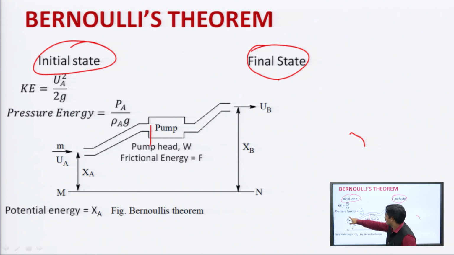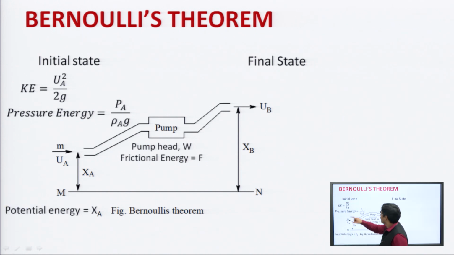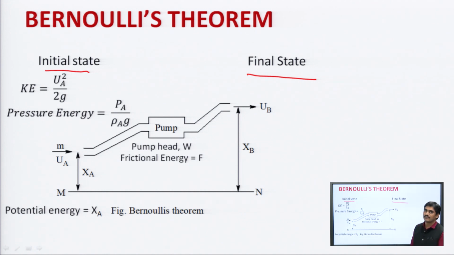At the initial state, m is the mass of fluid that is entering into the system, and the same mass of fluid is exiting out of the system at the final state.